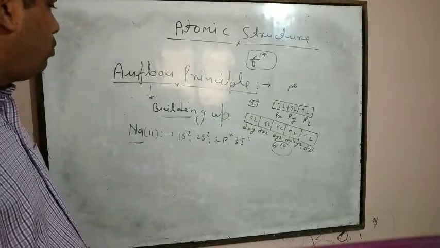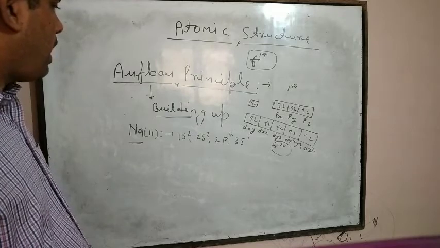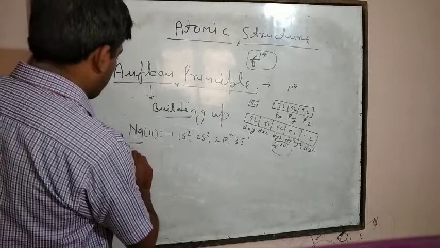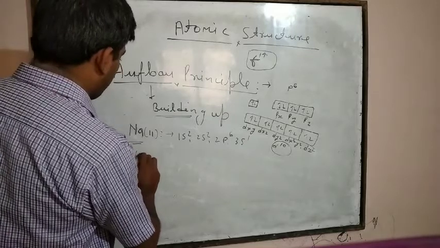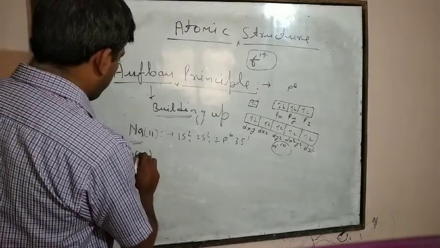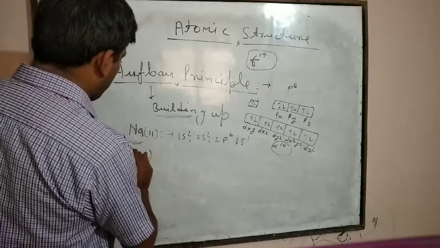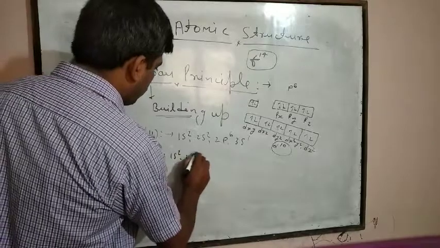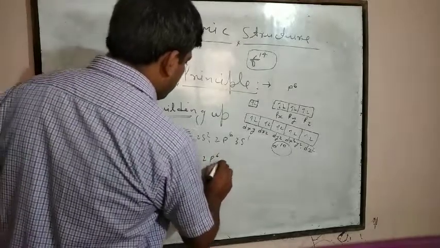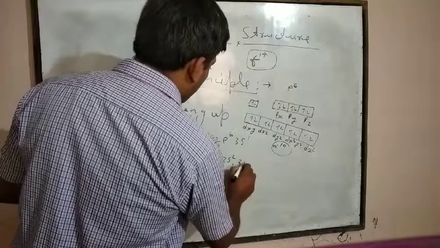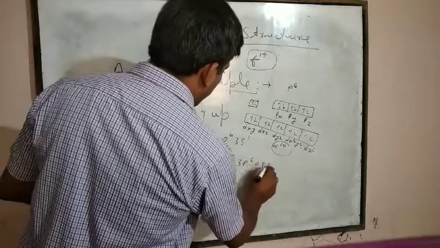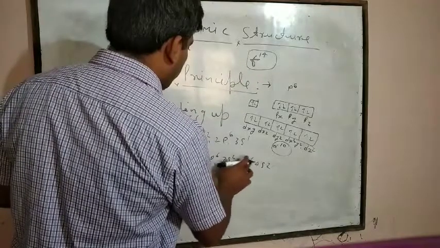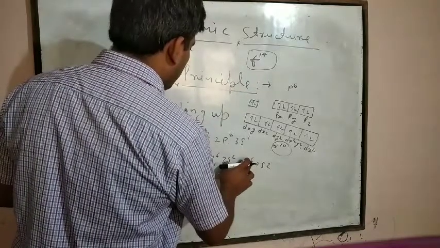Now, if you want to prepare the electronic configuration of calcium, Ca 20, it is 1s2, 2s2, 2p6, 3s2, 3p6, then 4s2. That is 2, 4, 10, 12, 18, 20.